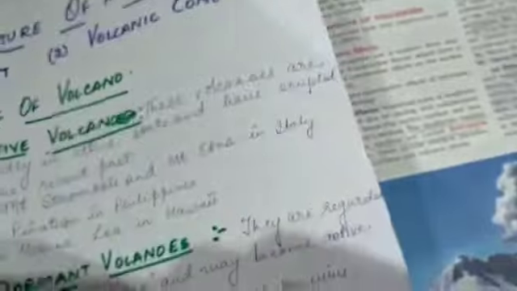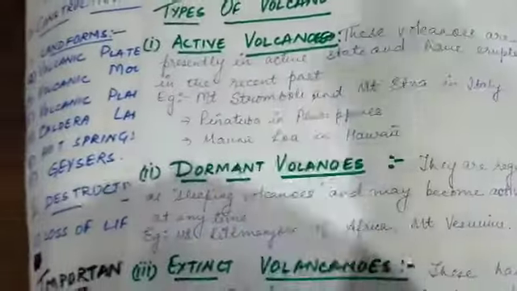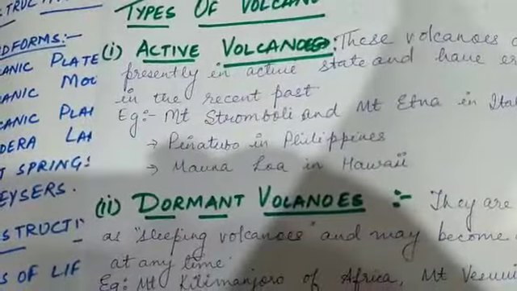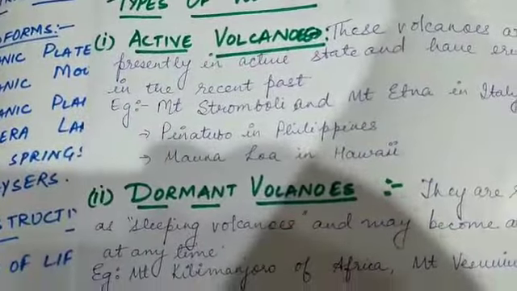Now there are various types of volcanoes. First we have the active volcano, then we have the dormant volcano, and then we have the extinct volcano. Active volcanoes are those volcanoes which are presently active and have erupted in the recent past.